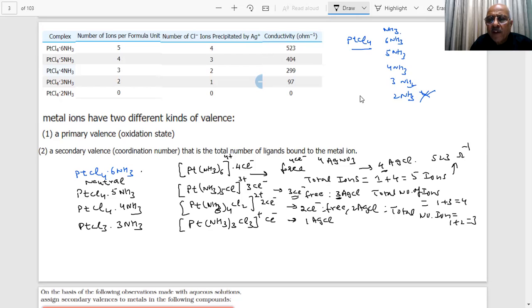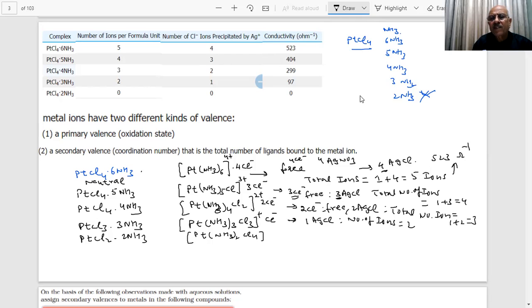What is the number of ions? 2. And in the last case, what are you getting? Neutral. Nothing. NH3 how much? 2, and Cl4. So there is no free Cl, zero ions.